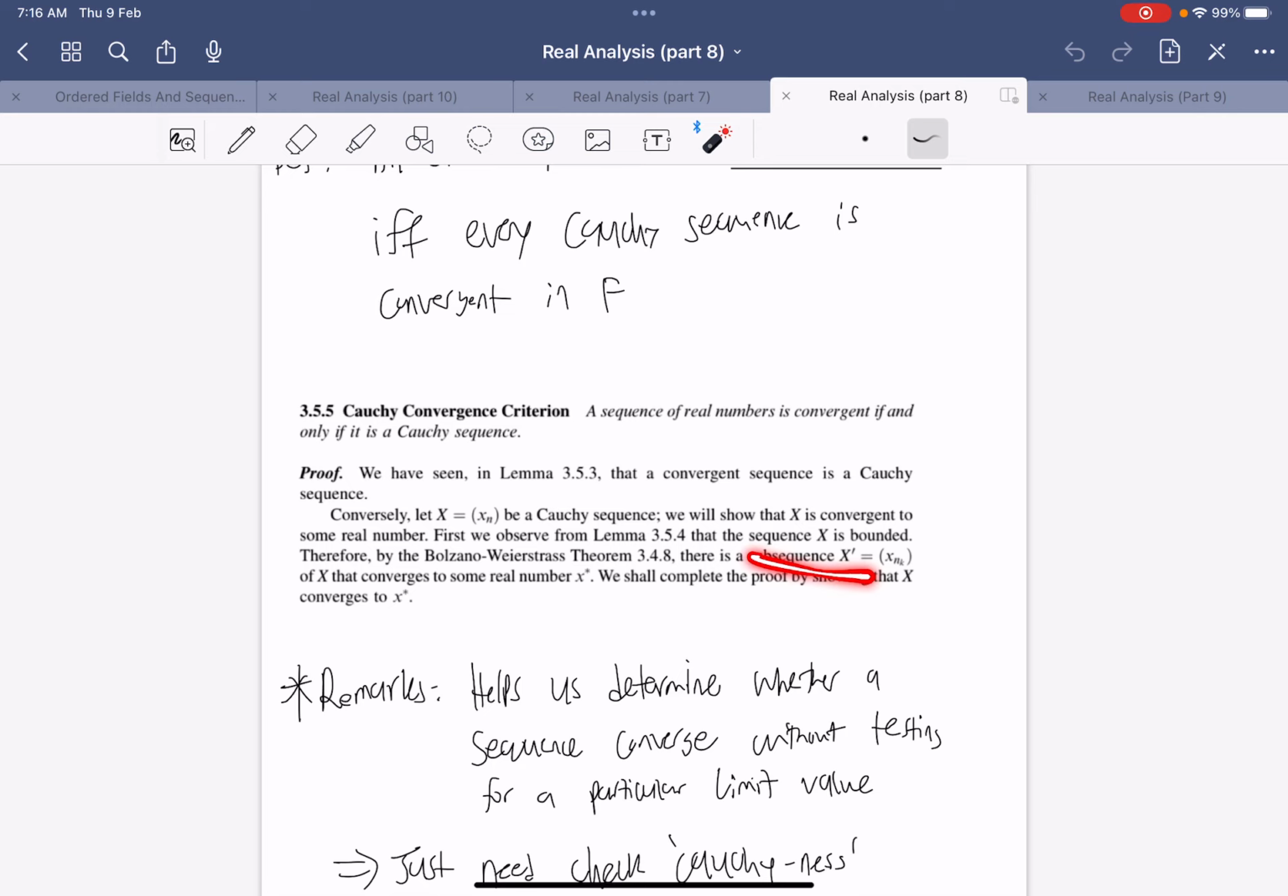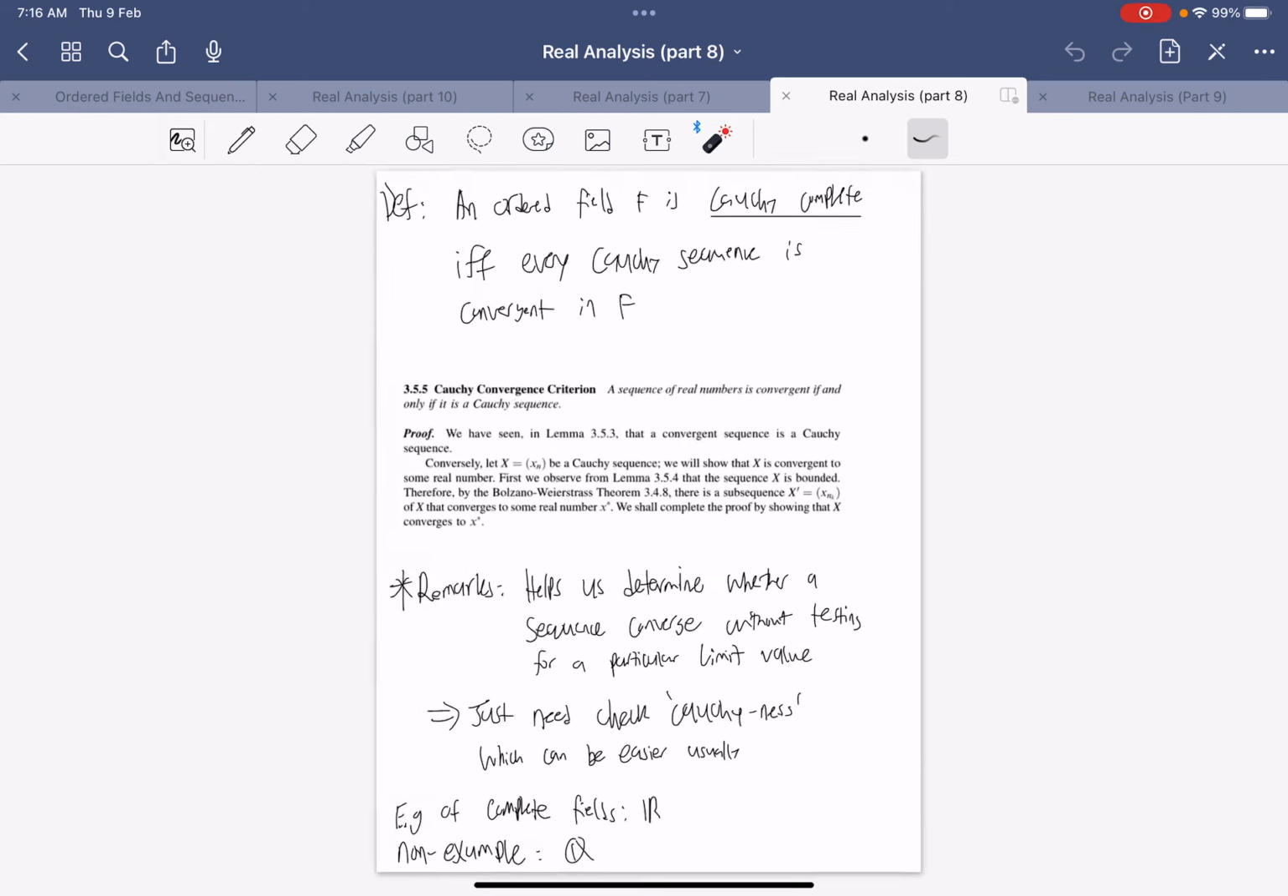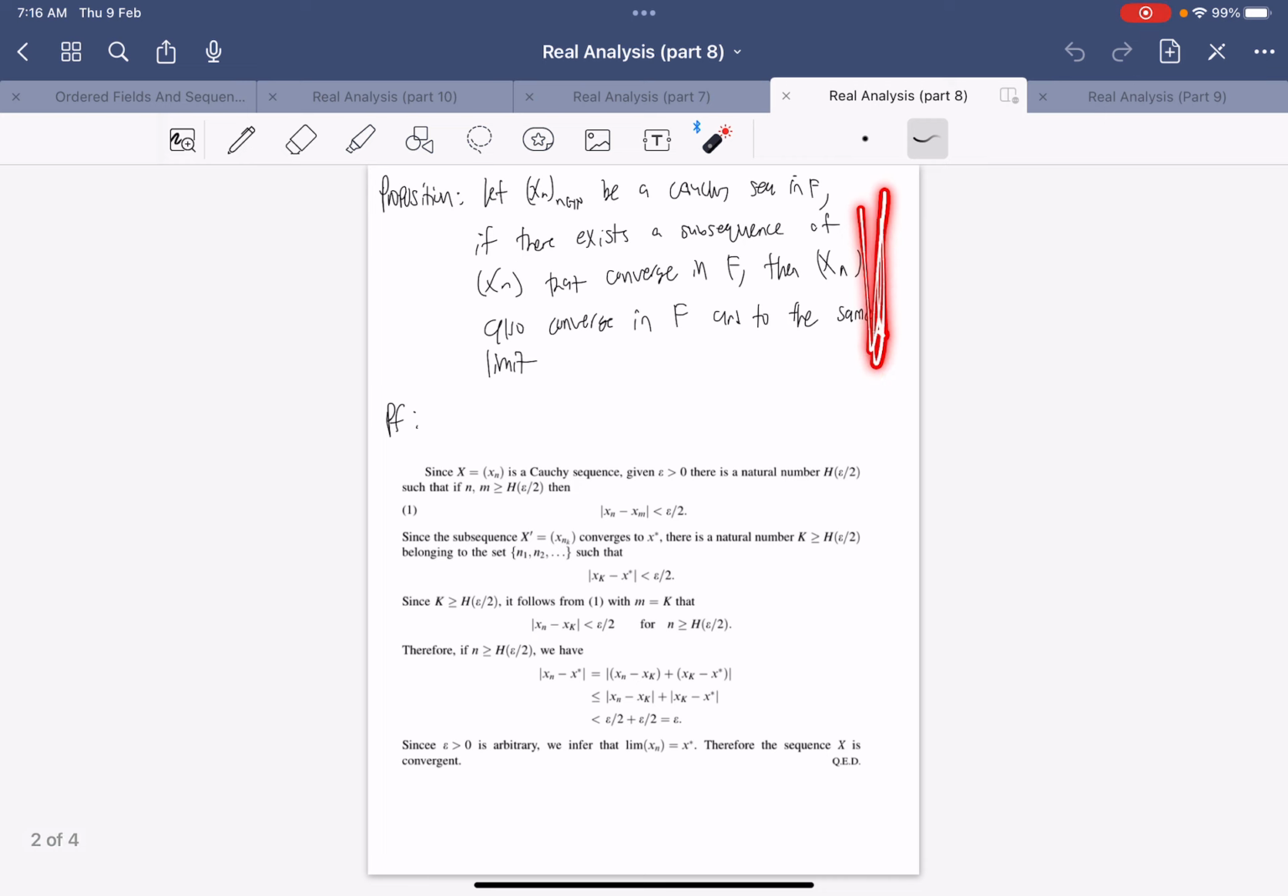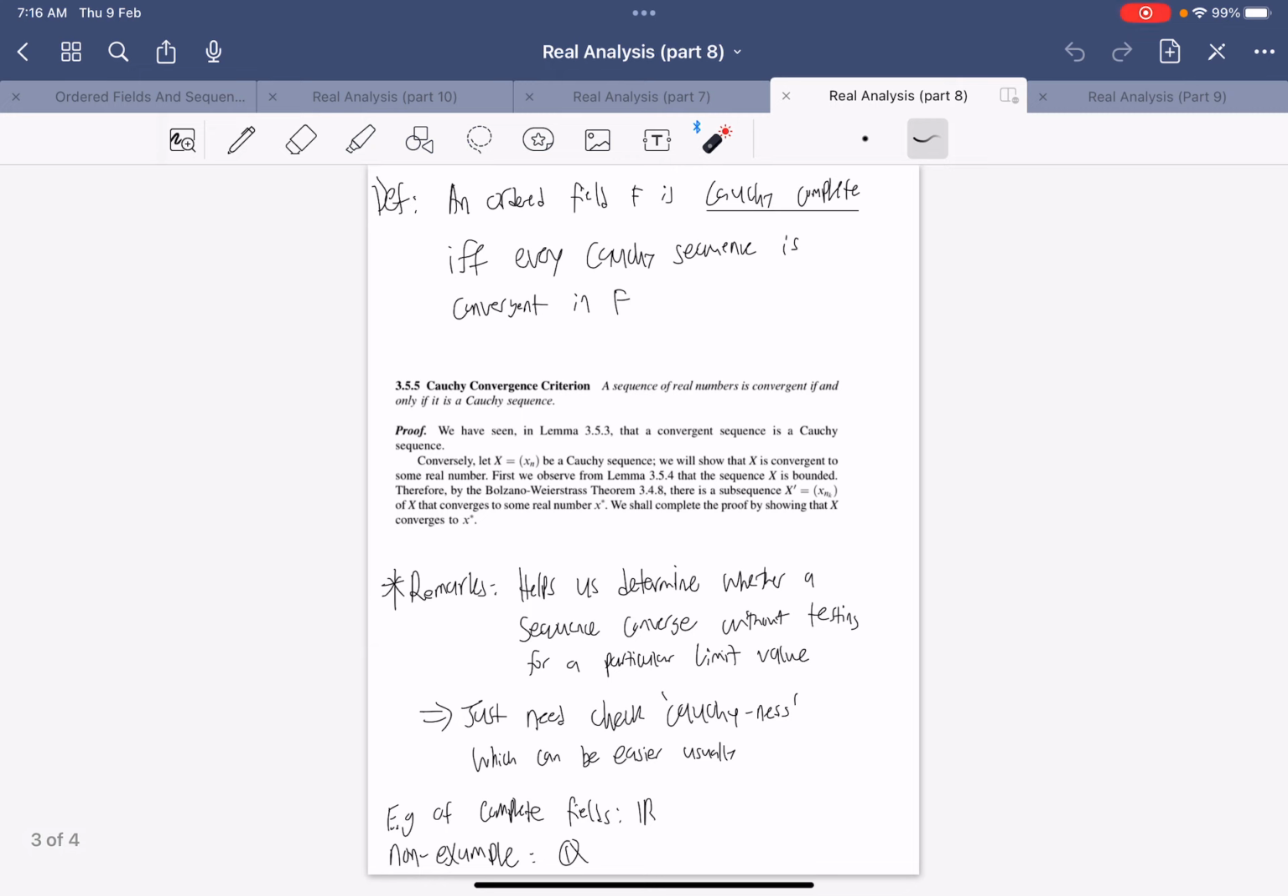And because we have a subsequence that converges, we apply the proposition that we proved earlier to show that the main sequence will also converge, since the main sequence is Cauchy. And thus we have proven that every sequence that is Cauchy is convergent. And hence, this shows that the real numbers are Cauchy Complete. So this really helps us determine whether a sequence is convergent without testing for a particular limit value. And we can just check the Cauchiness of the sequence.